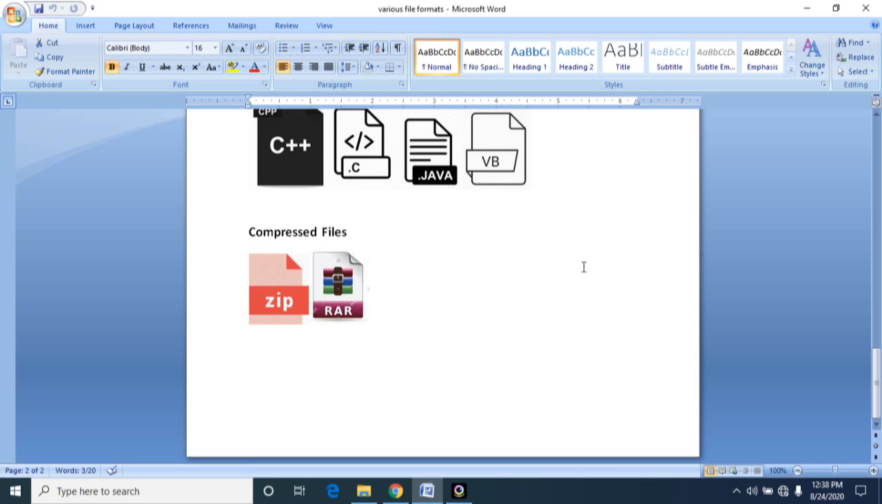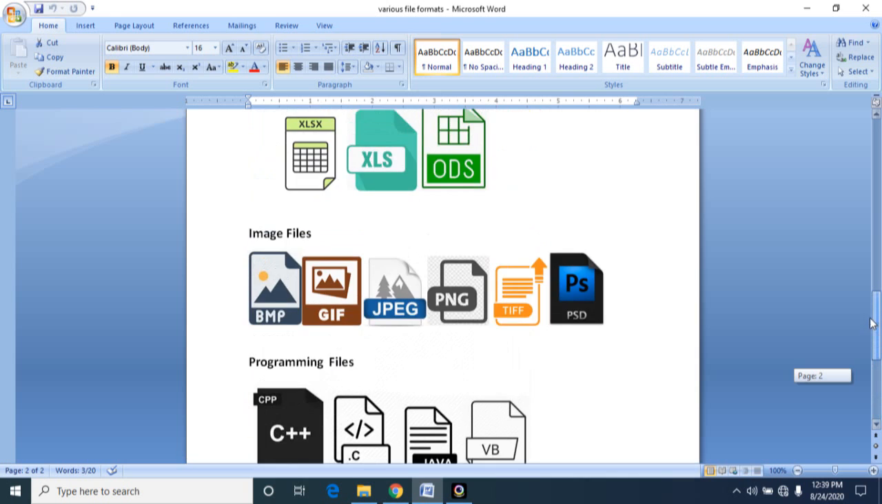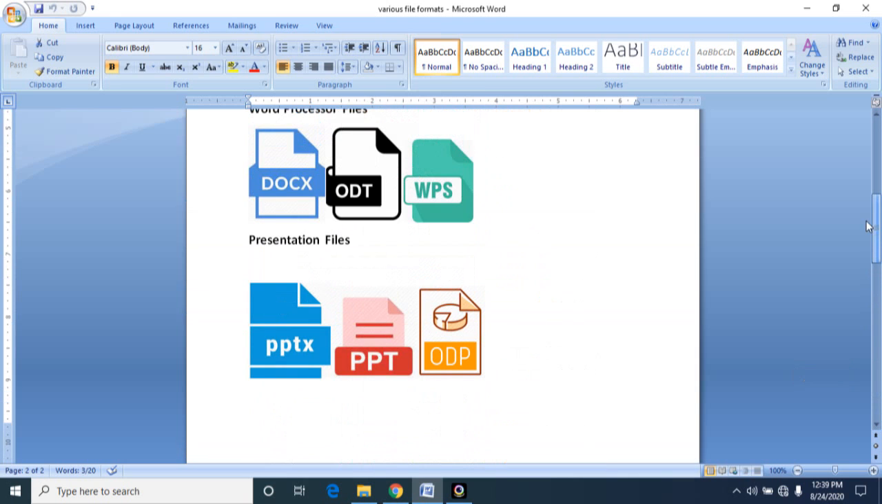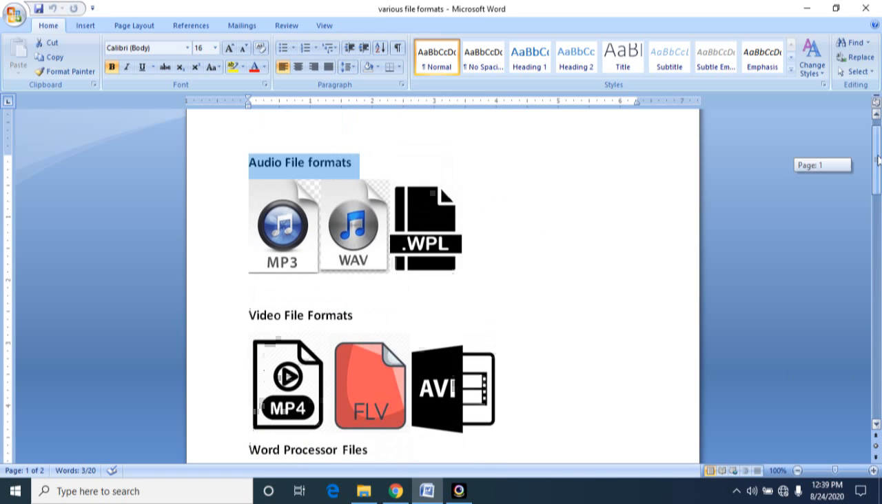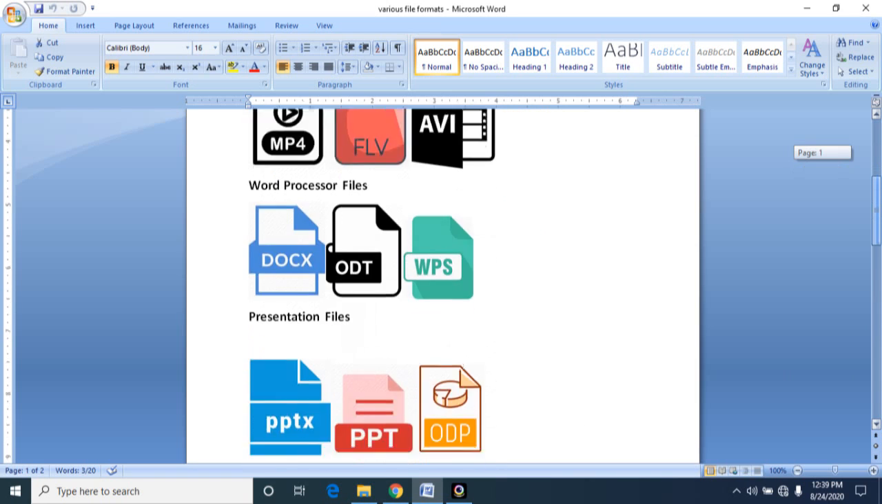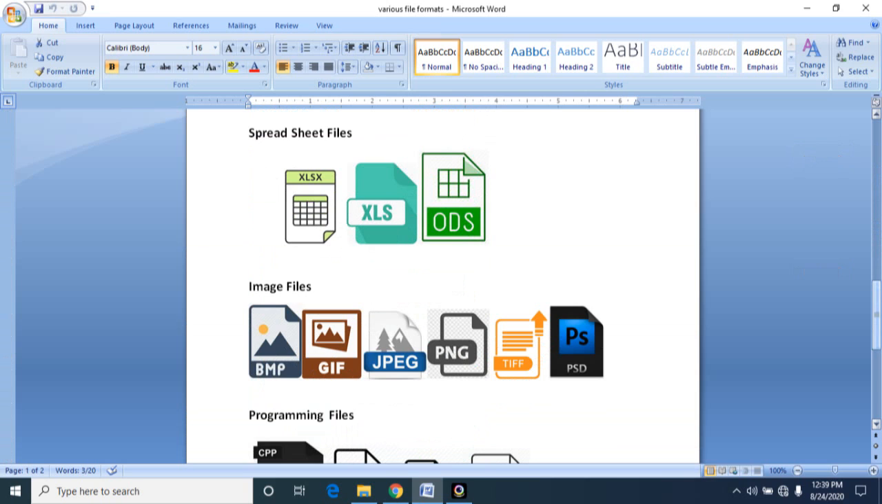And these are some compressed files. Sometimes our file size may be huge. To reduce the size of the file, we should use a compressor. Some compressed file extensions are .zip and .rar. So these are all the various file formats. Mostly all the applications will be installed in our system. Don't forget the extensions. Extensions are very important when searching for a file.